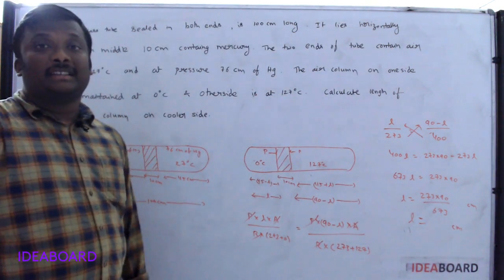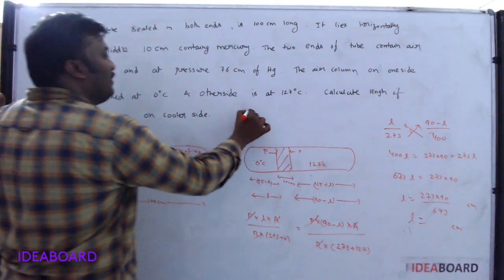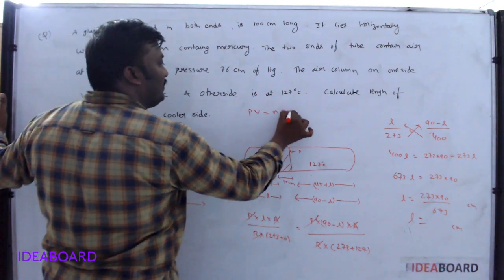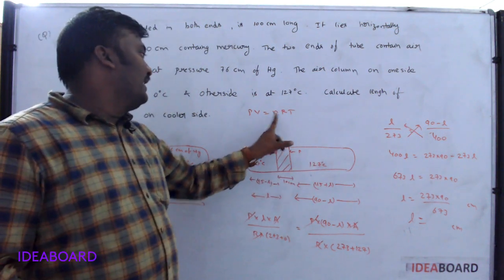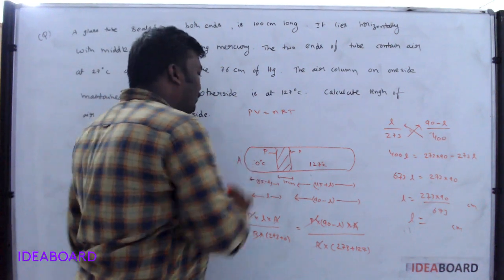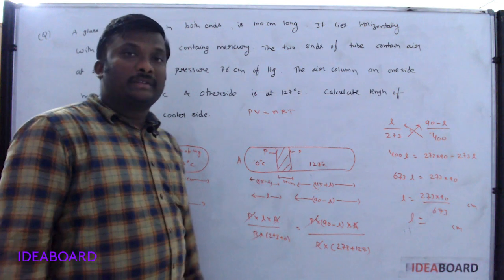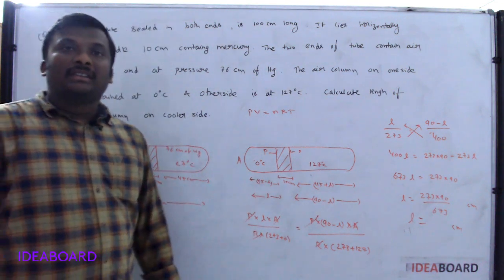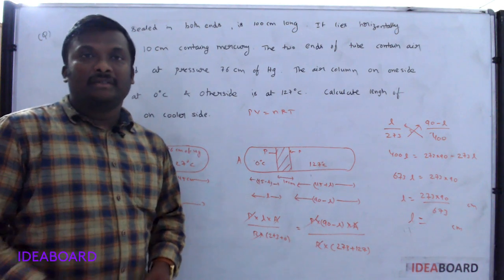So while doing numericals related to the ideal gas equation, the general formula PV is equal to nRT should always be taken. Okay. Here the number of moles remains constant, hence n is equal to PV by RT. Volume, this is the area of the tube, one side, and only the length varies. That's why L into A is substituted. Okay. This is about expansion of gases. Okay. Thank you.